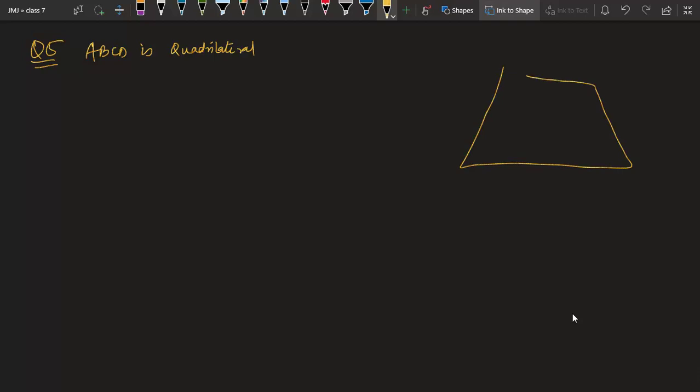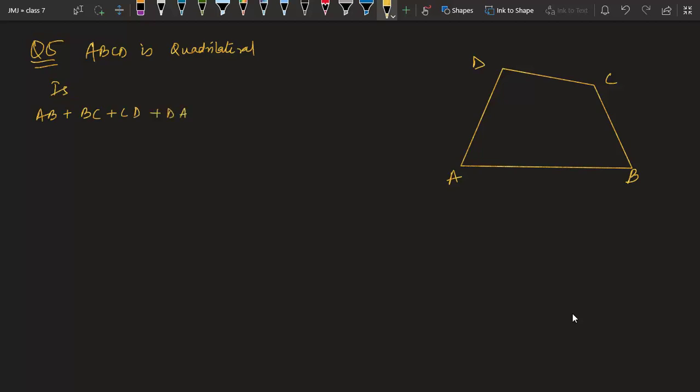It can be any diagram of ABCD. Let me call this A, B, C and D. Now what are they asking? They are asking, is AB plus BC plus CD plus DA less than twice AC plus BD? They are asking this thing now.